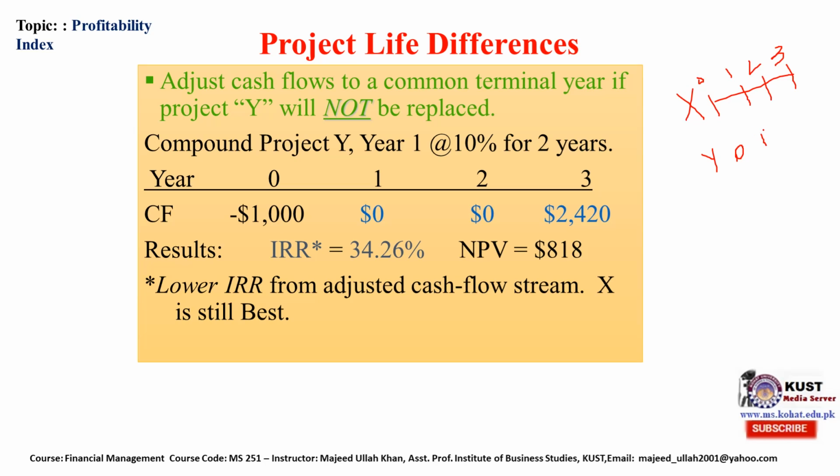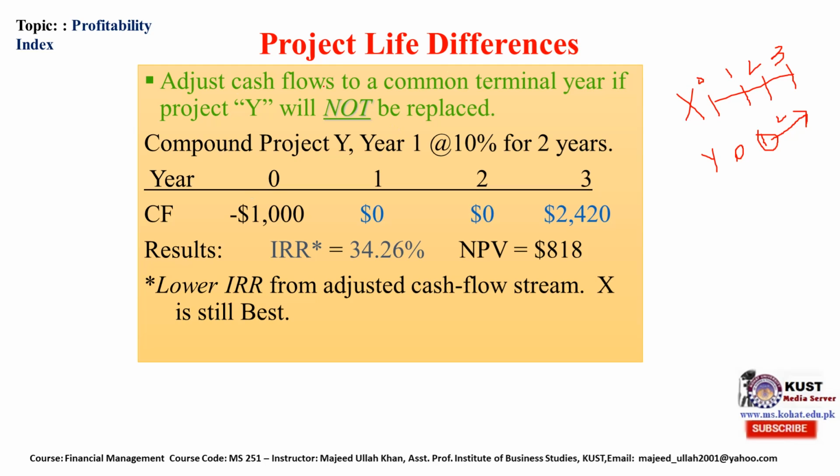What we will do is that the $2,000 will be adjusted on this discount rate to the third year, meaning we will compound it for 2 years in order to get a common terminal year.